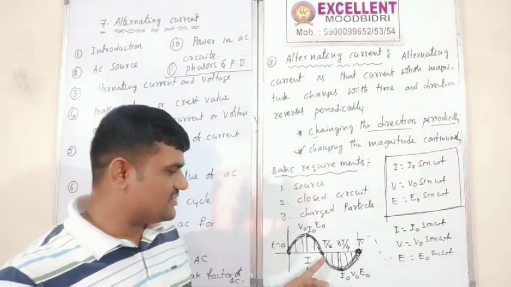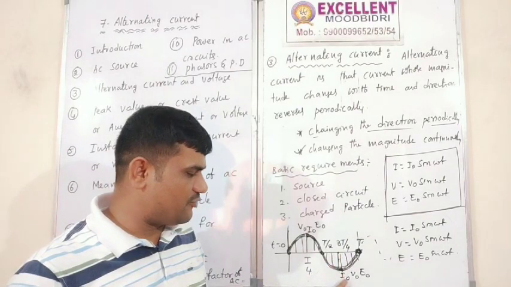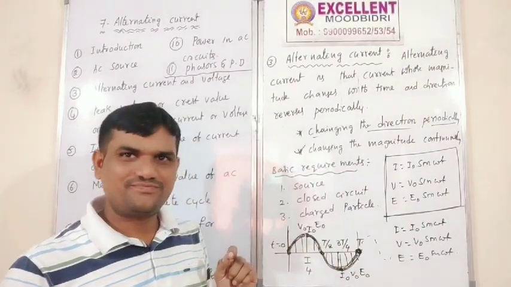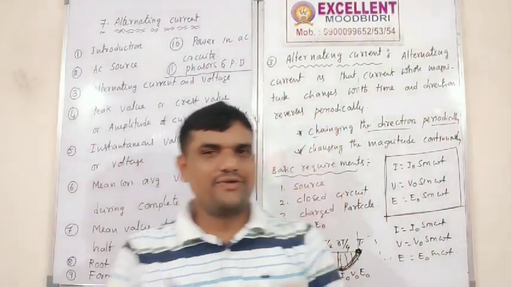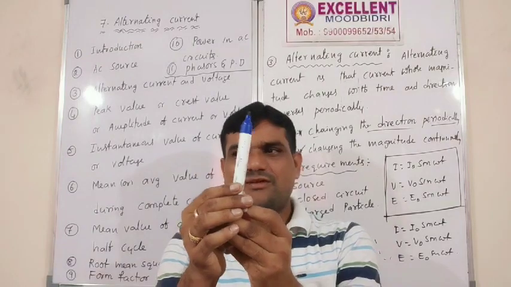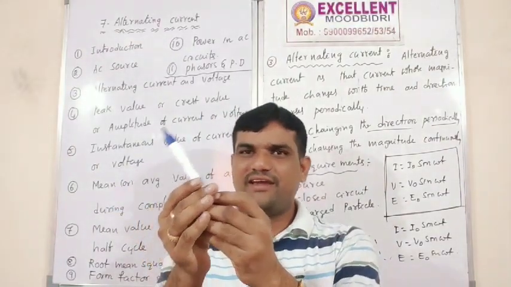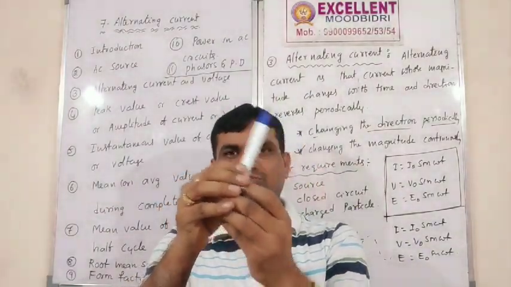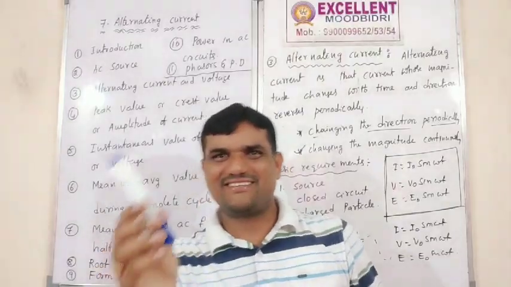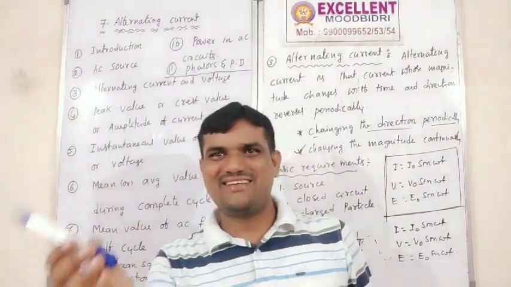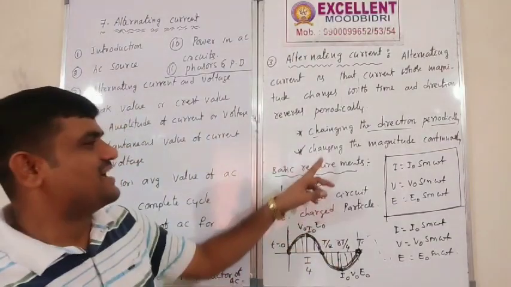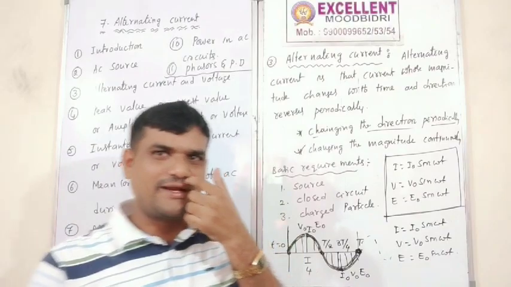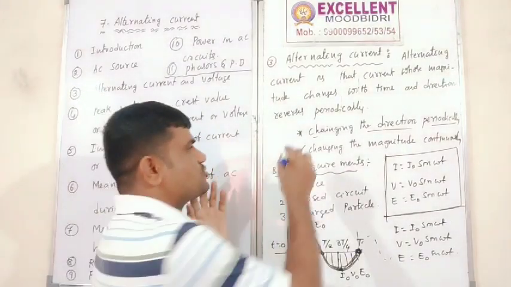Correct? So next, it increases again, voltage is maximum, current also maximum. So again it reaches 0. Correct? So where to where? So this is the zero deflection voltage. Maximum, again 0. 0 to maximum, again 0. The current is continuously changing. Right? The direction changes as well as the magnitude continuously. So these 2 points are very important.